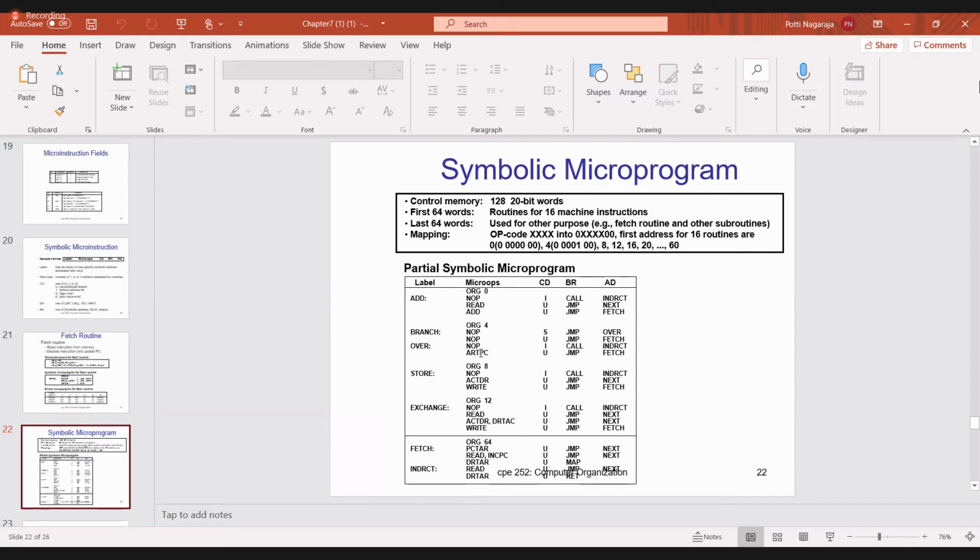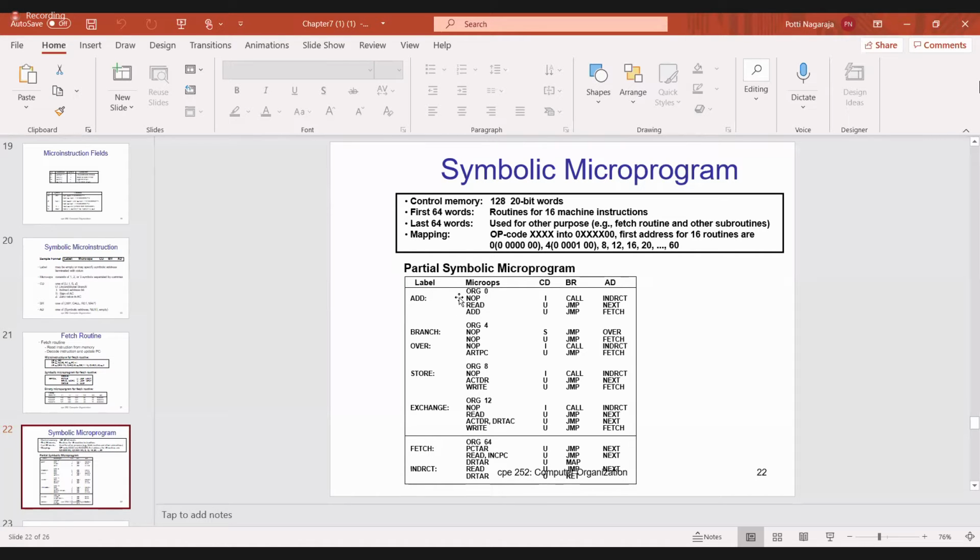A few points you have to remember: for each instruction, you have to store the microprogram of that particular instruction in control memory. Suppose there is an addition instruction. For that addition instruction, one microprogram will be present in the control memory. Remember that it starts from the 0th memory location. Now see here, this is the symbolic microprogram. Origin 0, so it starts from 0 onwards. I am giving the label ADD to show that it is the addition microprogram.